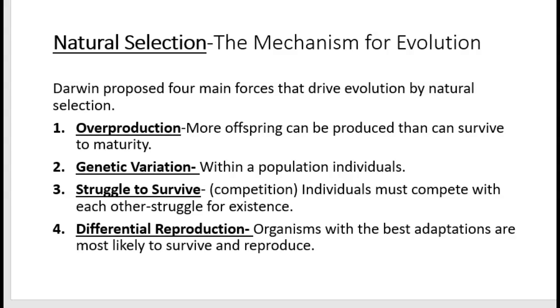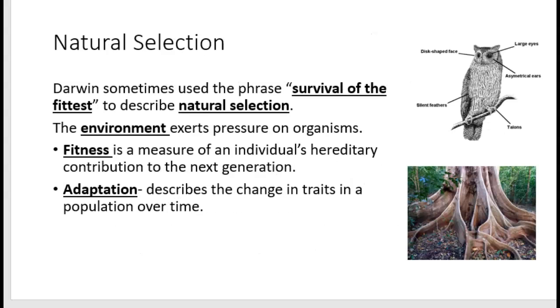And then it brings us to number 4, differential reproduction. Organisms that have the best adaptations are most likely to survive and reproduce. And if they are surviving and reproducing, they are passing those traits, the genetic variations that they have, to their offspring. And then they will also express those genetic traits. So those are the 4 things. And we're going to talk a lot more about natural selection in the next couple days.